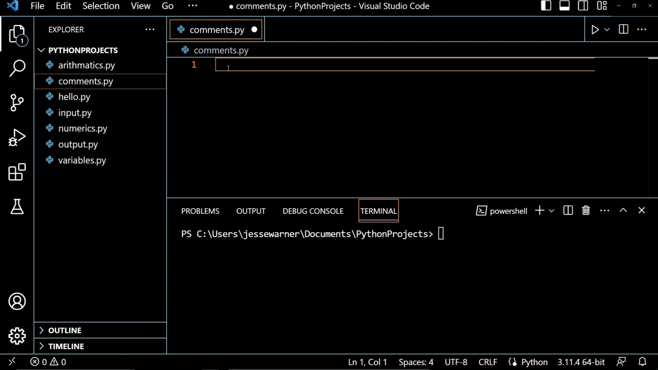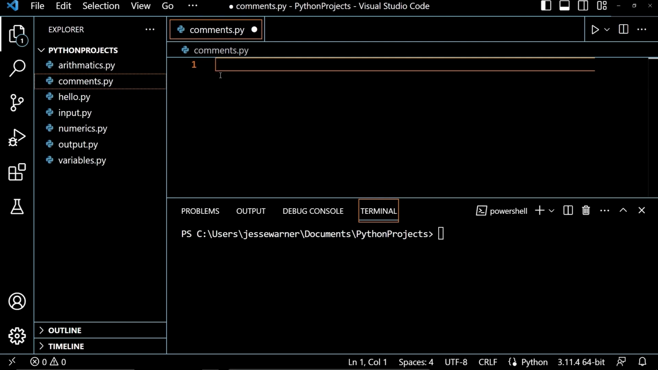weeks later and look at it and not remember exactly what that code is supposed to be doing or even how it works. So you would add comments to it to help explain to either you or other developers that might be reading your code what that code is doing. Comments can be added anywhere to your Python file, and the Python interpreter simply ignores their presence.